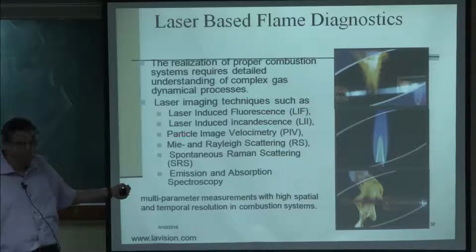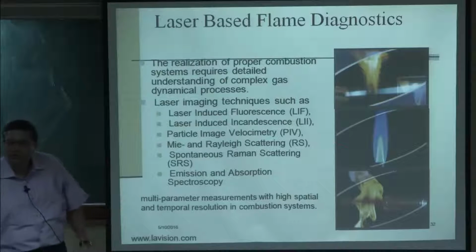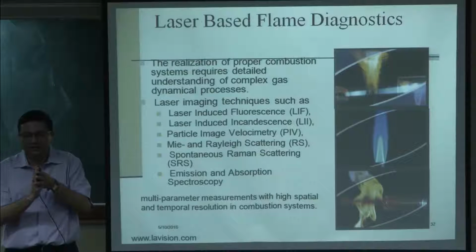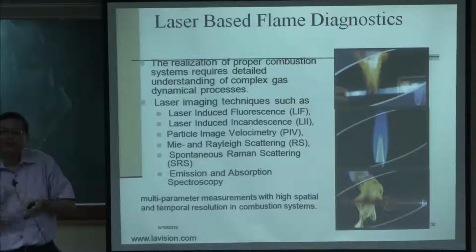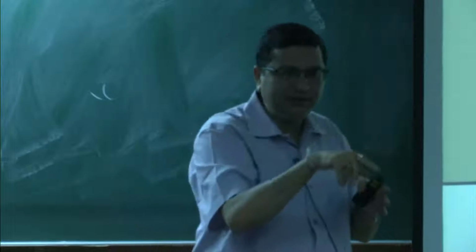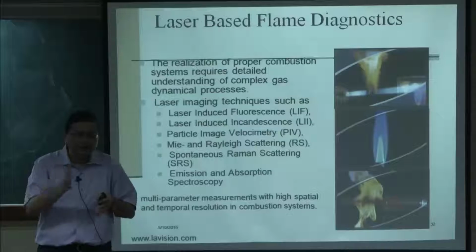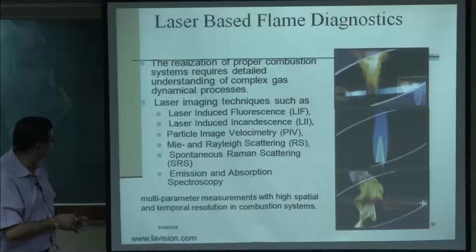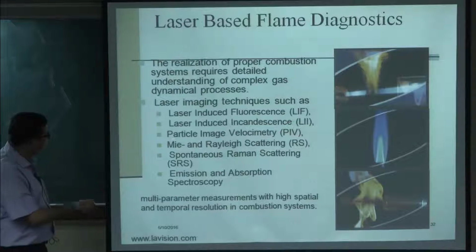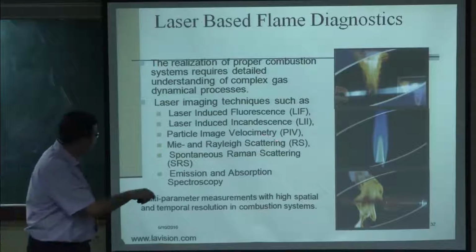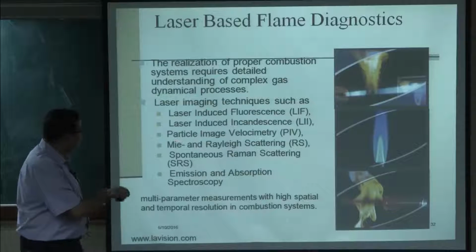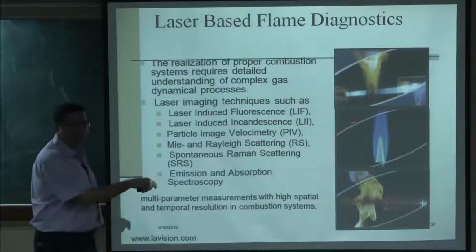Then particle image velocimetry, which Dr. Agarwal is going to talk about tomorrow, where we send two laser sheets slightly delayed with respect to each other, very close to each other, and then take the images. Essentially from these two images, and there are also seeding particles, the tracer particles, doing a correlation you can find out the velocity field. Then Mie and Rayleigh scattering are essentially used for thermography or temperature measurement. Rayleigh scattering is used for temperature and Mie scattering is used for size measurement. Essentially the laser light is scattered and the scattering is measured.